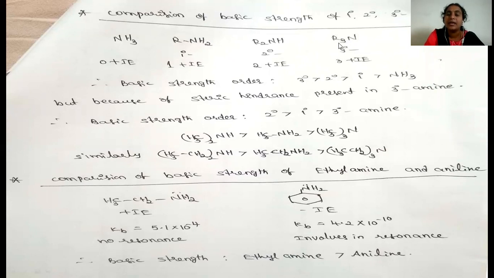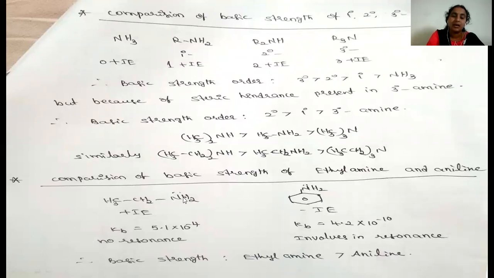In the tertiary amine, because of the steric hindrance in aqueous solution, because of the steric repulsions, the tertiary amine basic strength will be less as compared to the secondary and primary amine. So the basic strength order in aqueous solution is secondary amine, then primary amine, then tertiary amine.